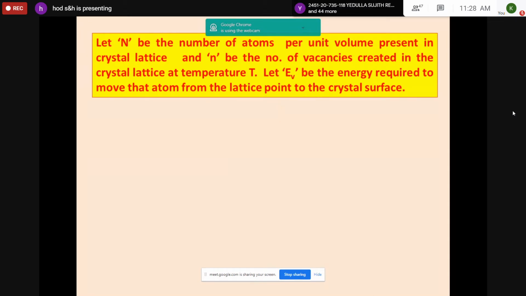Capital N is the number of atoms per unit volume. Small n is the number of vacancies at temperature T, and EV is the energy required to move the atom from the lattice point to the crystal surface.